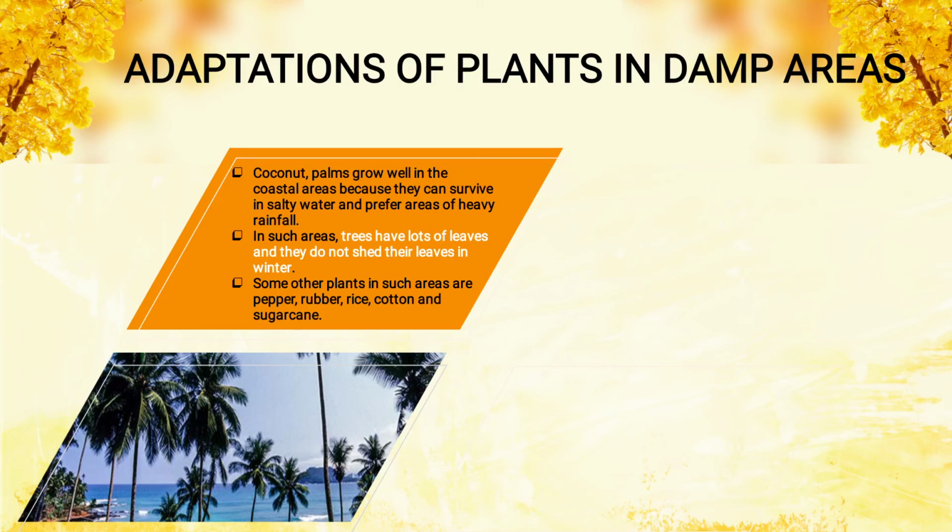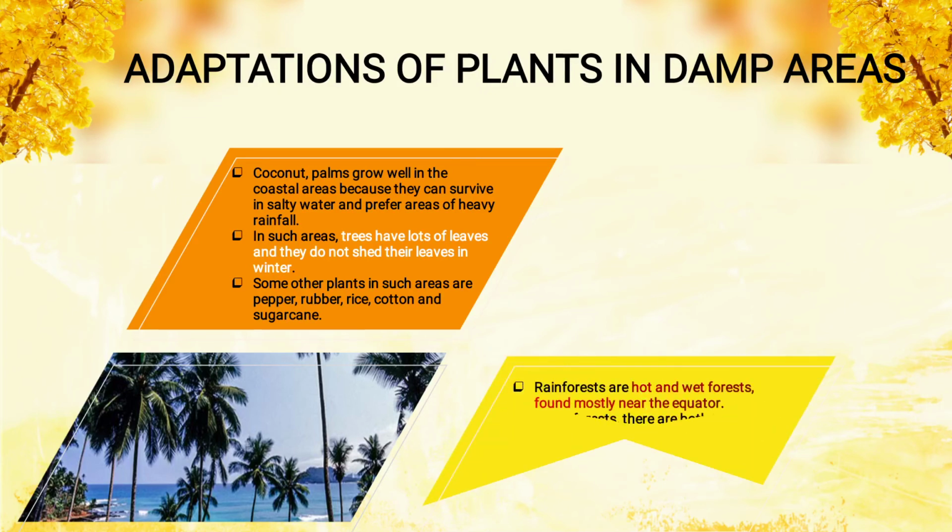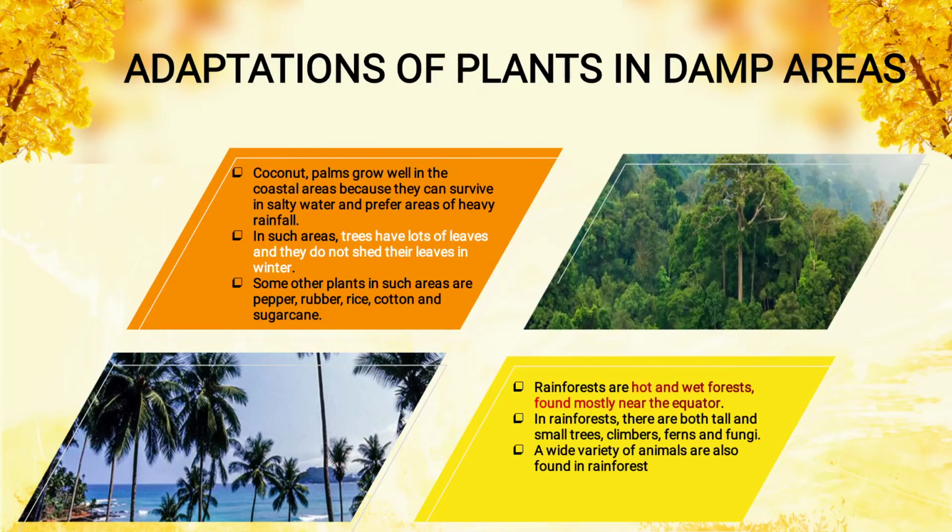Some other plants in such areas are pepper, rubber, rice, cotton and sugarcane. Rainforest. From the name only, rain is there. So rainforests are hot and wet forests found mostly near the equator. The center of the earth is known as the equator. In rainforests there are both tall and small trees. Climbers, ferns and fungi are present. A wide variety of animals are also found in rainforests.